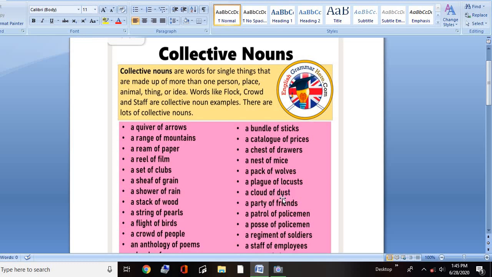A cloud of dust. A party of friends. A patrol of policemen, a posse of policemen, a regiment of soldiers, a staff of employees. See, in a school there are so many employees. You don't have to say many employees. You have to say a staff of employees. Next,